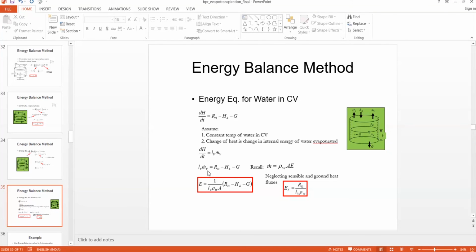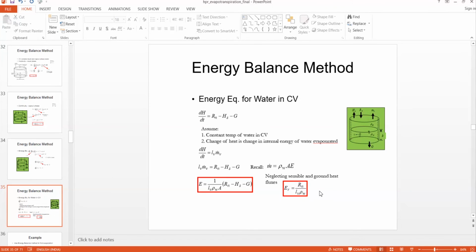But m dot v we got by applying the continuity equation to the liquid: m dot v is equal to rho w A E. So we get E is equal to Rn divided by Lv rho w, and A is equal to 1 meter square.